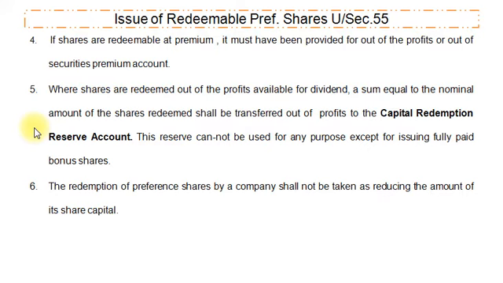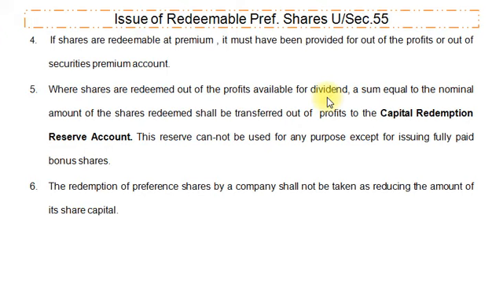It says that when the company redeems preference shares out of free reserve, that is divisible profit, then a sum equal to, that means an amount equal to, the nominal value of shares will be transferred from free reserves to the Capital Redemption Reserve Account. It means if we are using general reserve for redemption purpose, then an amount equal to the nominal value of preference shares from general reserve will be transferred to the Capital Redemption Reserve Account.